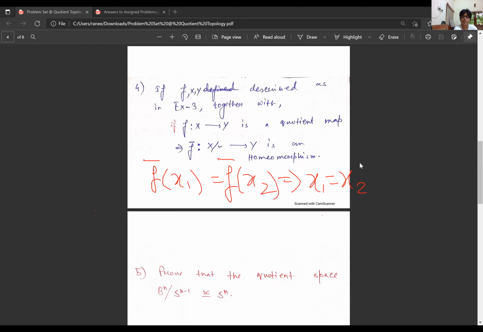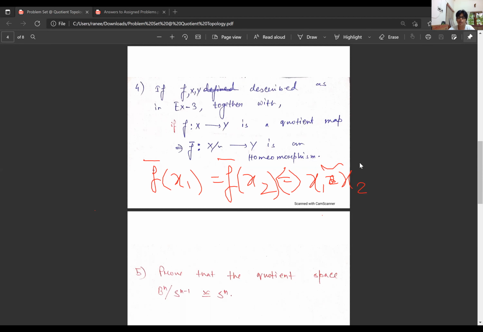It means that f bar of x1 equal to f bar of x2 if and only if x1 and x2 are related. And the moment x1 and x2 are related, they can be considered as a single element in the quotient space X mod the equivalence relation. Therefore, we are capturing the injectivity of f bar. So f bar is injective, and f bar is also surjective since f is, so f bar is a bijection. And from the previous problem 3, we have proved that f bar is continuous, right?